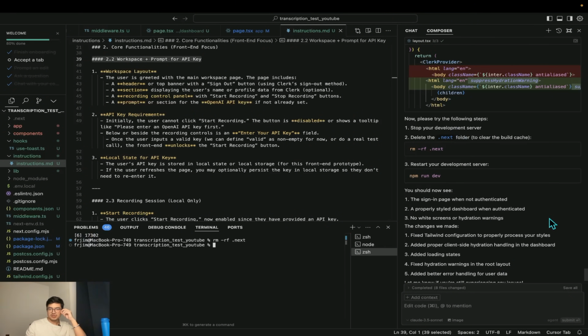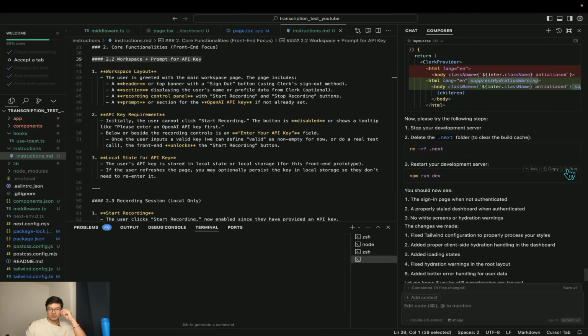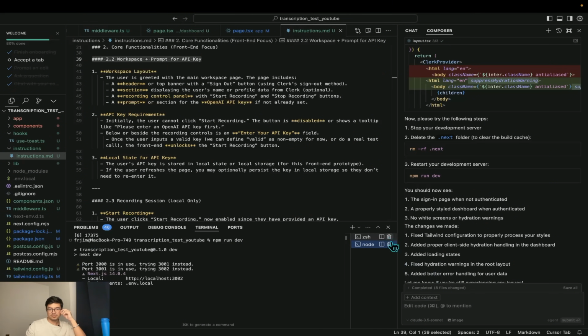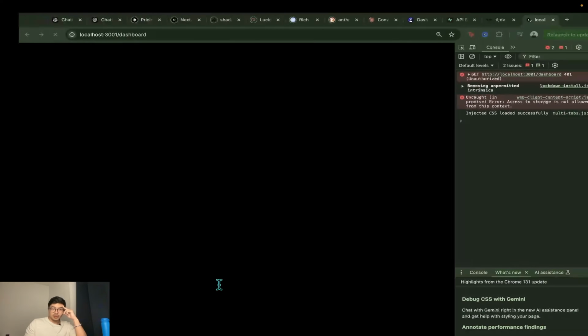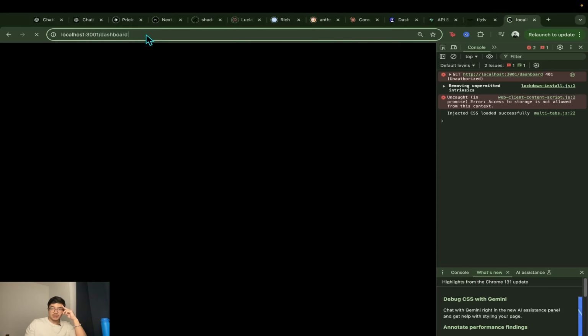Let's delete this Next.js folder. And now let's do npm run dev. Let's restart the development server. Right, let's stop it again. Let's npm run dev. I don't want to have a million ports. So let's do 3001. Okay, let's go to localhost 3001.